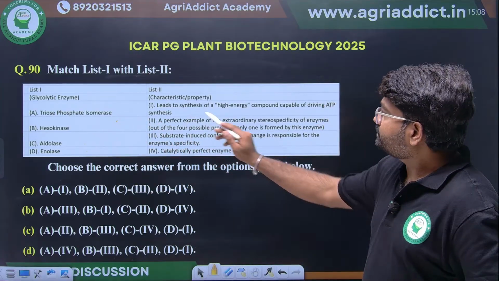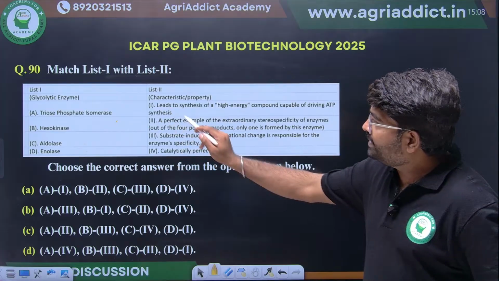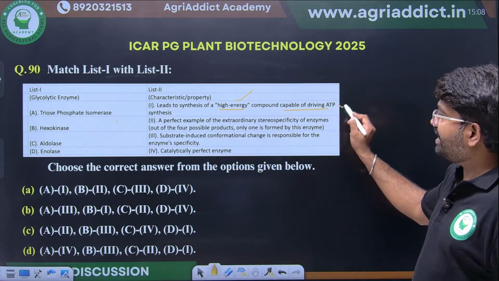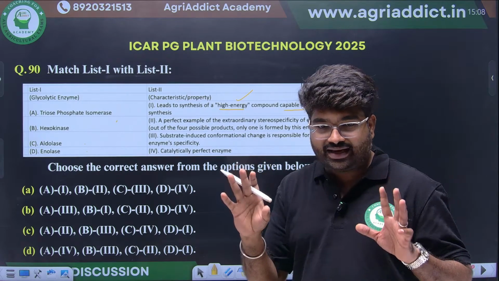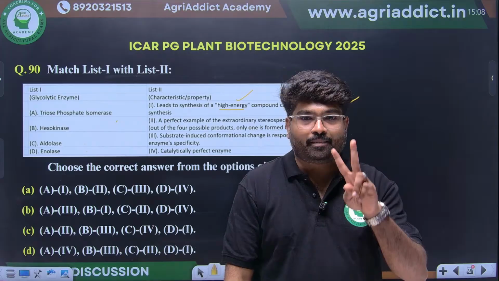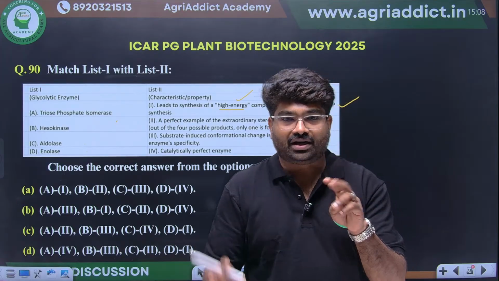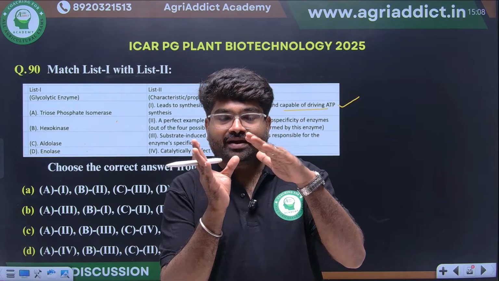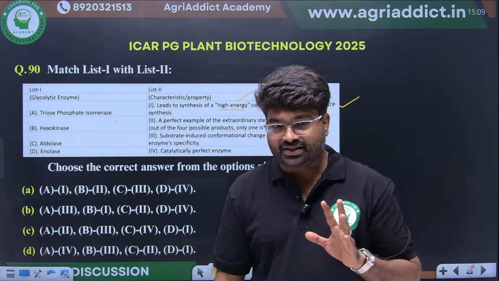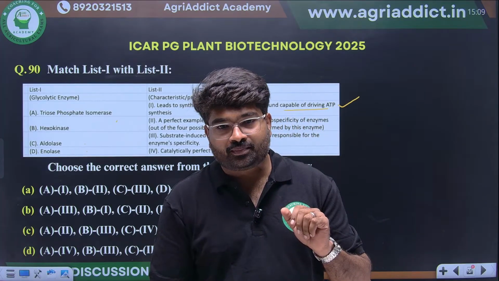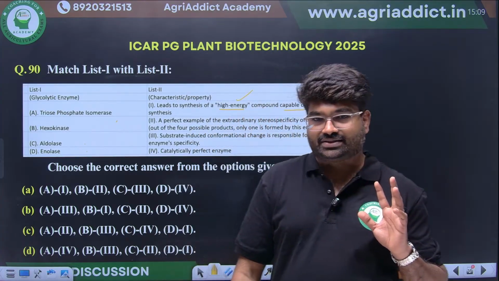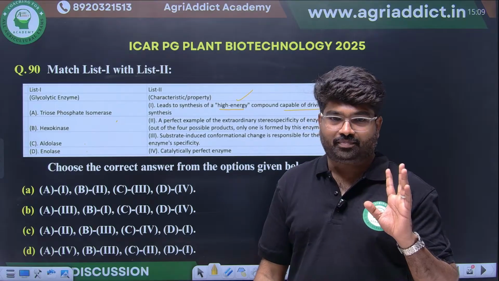Observe here properly: lead to synthesis of a high energy compound capable of driving ATP synthesis. In glycolysis, substrate level phosphorylation will happen in 2 places. One is at the last step, the conversion of phosphoenolpyruvate to pyruvate, where ATP will be synthesized. Another is the conversion of 1,3-bisphosphoglycerate to 3-phosphoglycerate, where one ATP will be formed.